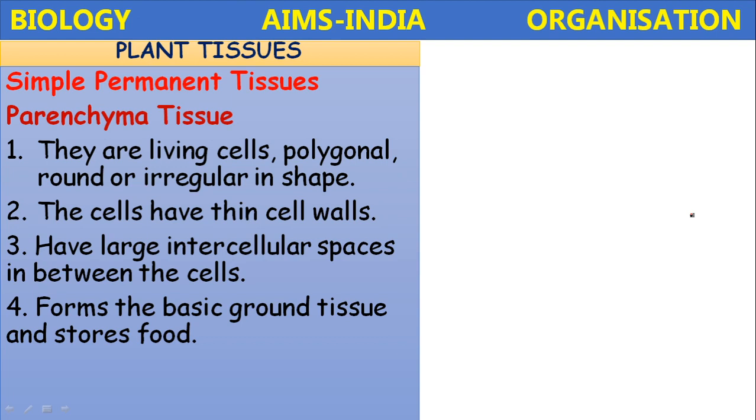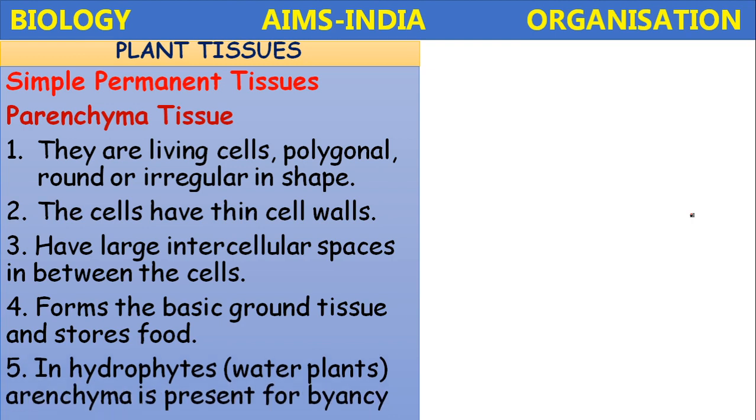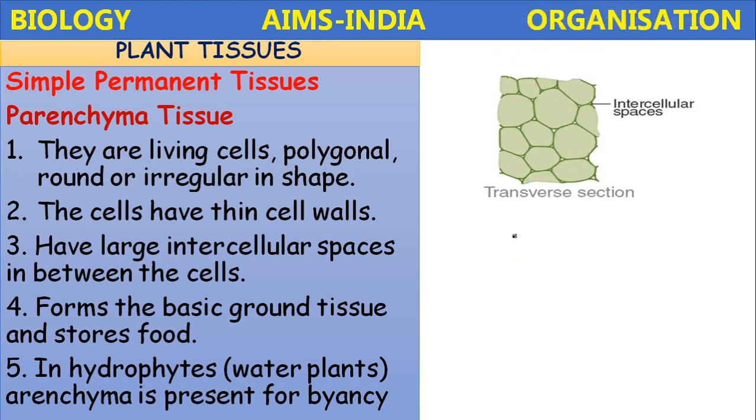So parenchyma is also called the fundamental tissue of the plant, because almost all parts of the plant consist of this parenchyma tissue. In hydrophytes or water plants, the parenchyma stores the air and is called aerenchyma. It helps in buoyancy, meaning the free floating water plants or hydrophytes float on the surface of water because of this aerenchyma, a kind of parenchyma tissue.